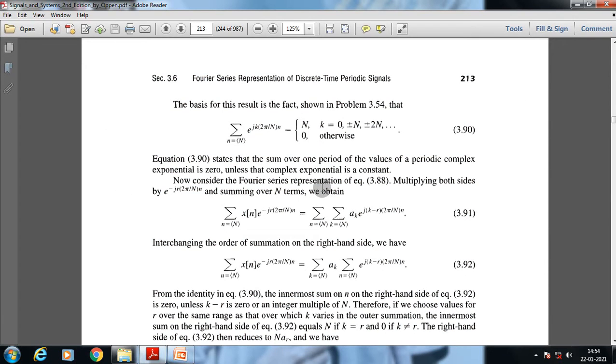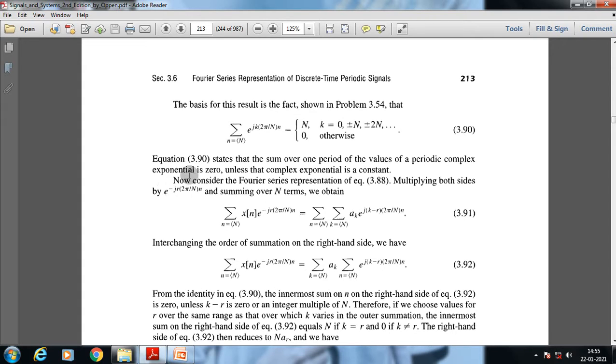Now if we consider the differences between discrete time Fourier series and continuous time Fourier series, we get this minute difference: in the case of discrete time Fourier series, the coefficients will only exist at the values of k which range over n successive values.